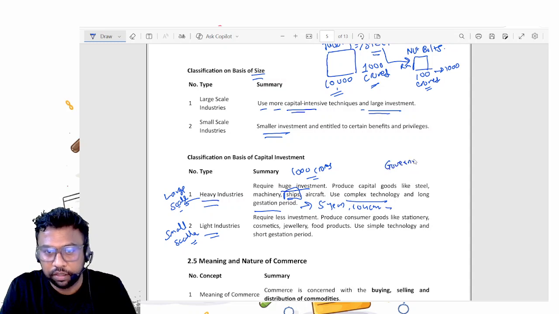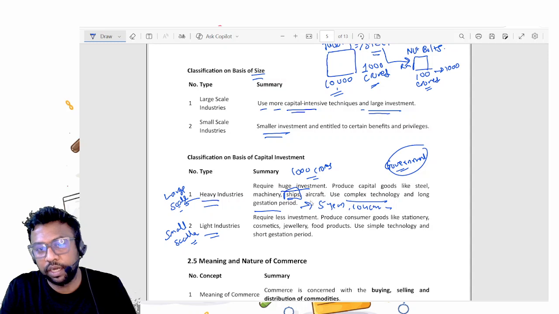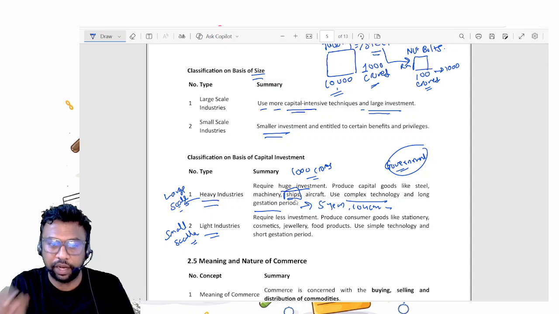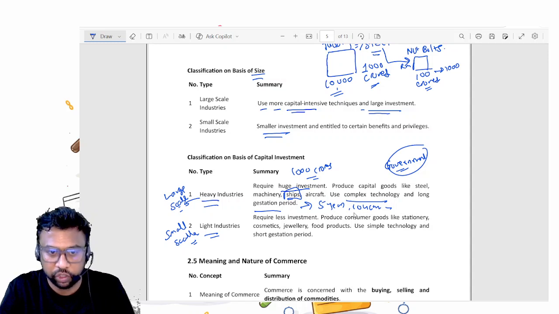Somebody as big as the government will give an order to the shipping company that we require a ship, and they will start building. It will take 5 years, 10 years, like that. So gestation period means a long period of time. Gestation is basically from starting to end, what time you require to complete that particular project.